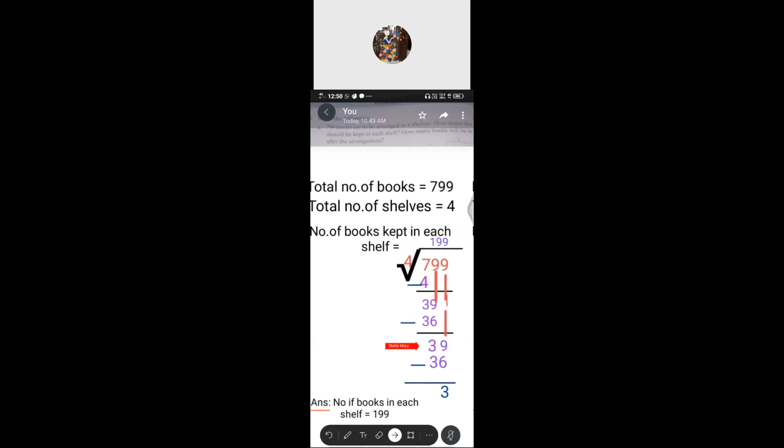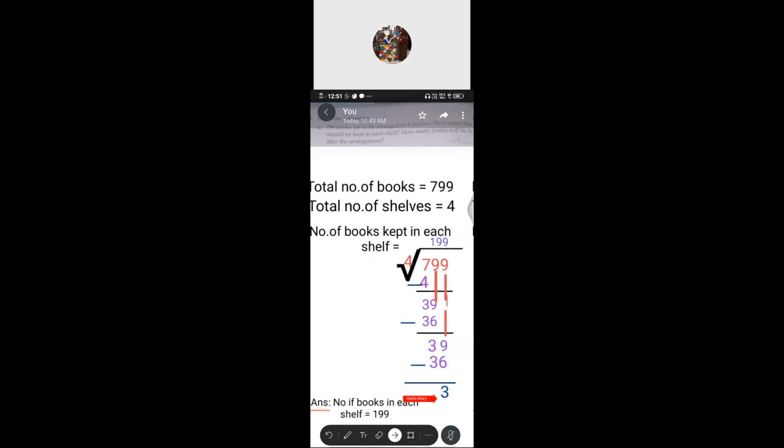Again, the next step is we have to divide. 39 divided by 4. The same way. How many times does 4 go into 39? 9 times. So again we write 9 above the dividend place. That means where is the quotient now? Again the next step is we multiply this 9 with this 4. Got it? 9 fours are 36. Then what is the next step? Subtract. If you subtract, you get 3 as a remainder.